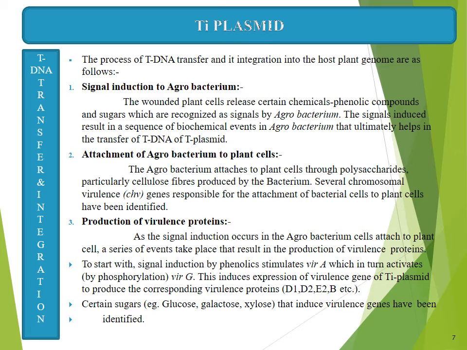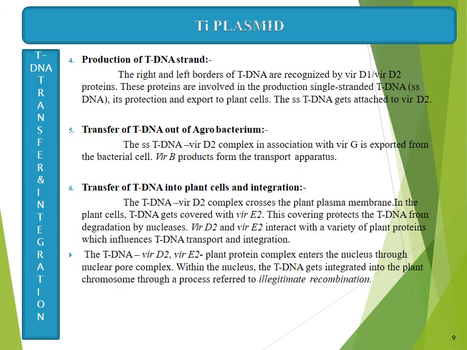So to start with, the signal induction by phenolic compound first activates VirA, which in turn activates VirG by phosphorylation. This induces expression of virulence genes of the Ti plasmid to produce corresponding virulence proteins VirD1, VirD2, VirE2, etc. Certain sugars like glucose, galactose, xylose that induce virulence genes have been identified.